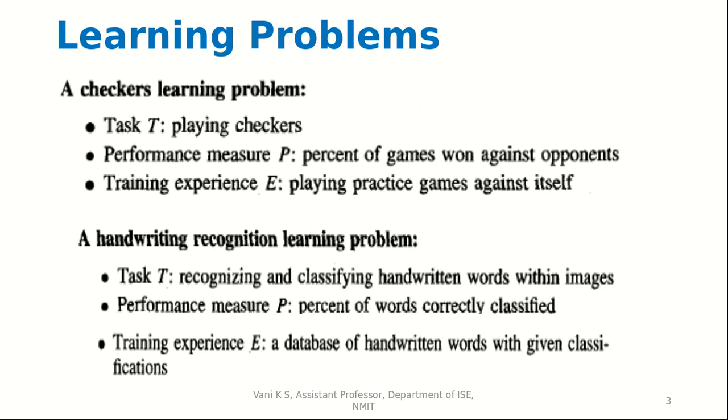So here we are taking a handwriting recognition learning problem. The task is recognizing and classifying handwritten words within images. Performance measure P is the percent of words correctly identified or classified, and the training experience is a database of handwritten words with given classifications. So these three points are to be kept in mind for every model. You have to identify the task, the performance measure, and the training experience.